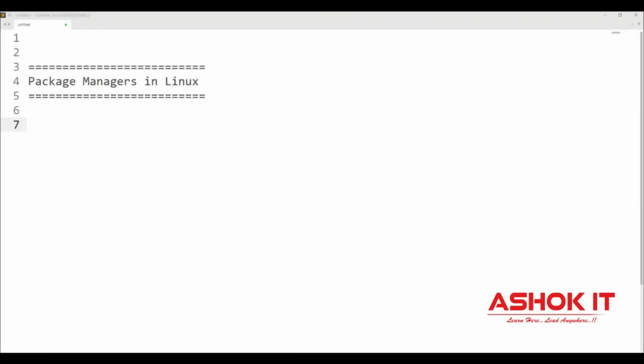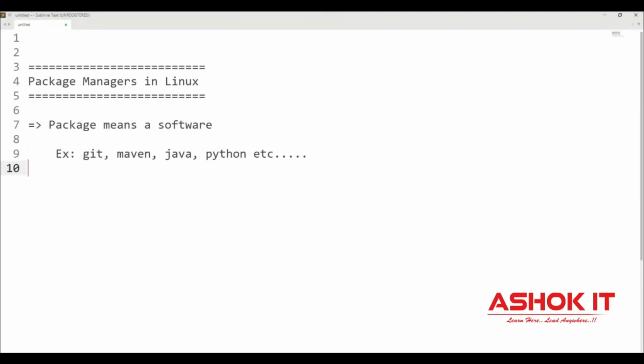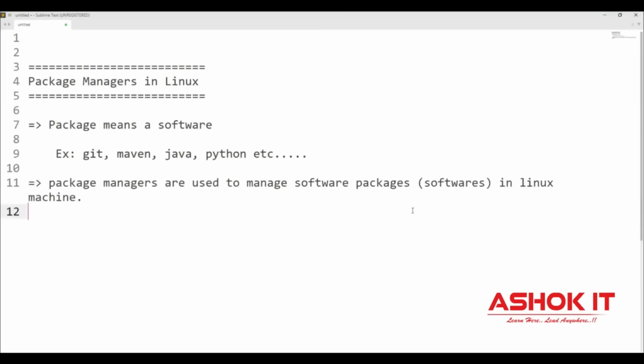Let's understand what a package manager is in Linux and how to work with package managers. First of all, what is a package? A package means a software. For example, I want to install Git client software, Java software, Maven software, Python software. All these softwares we can consider as packages in Linux. In order to manage these packages in the Linux operating system, we use package managers.